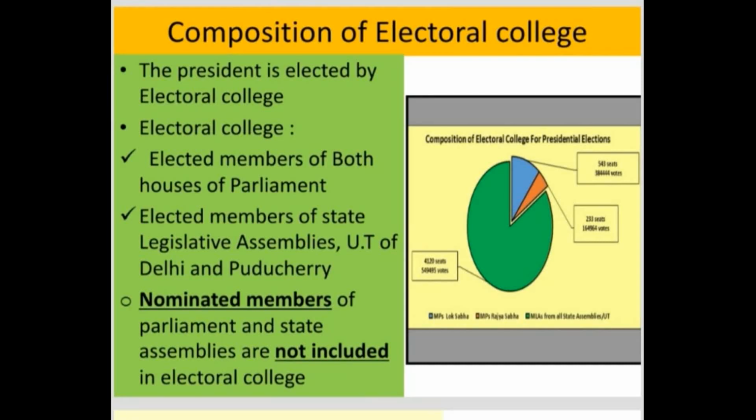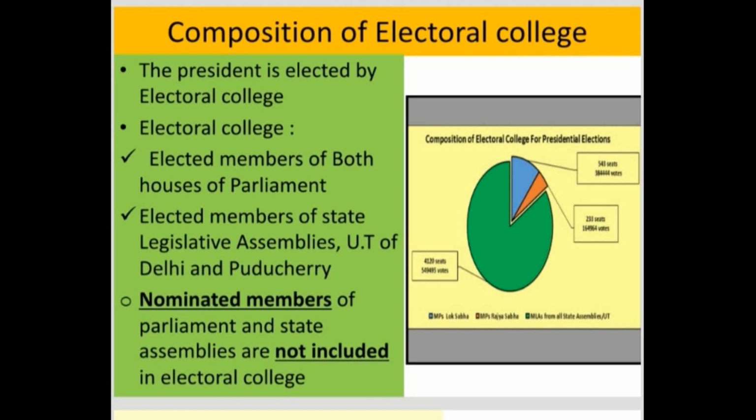So after the completion of the president and his qualifications, let us now discuss the election of president, how the president is elected. In the election of the president, there is a separate unique body created called Electoral College. This Electoral College plays a very important role in the election of president. Let us see what this Electoral College is.